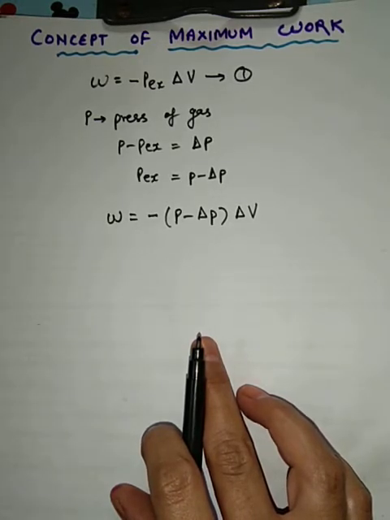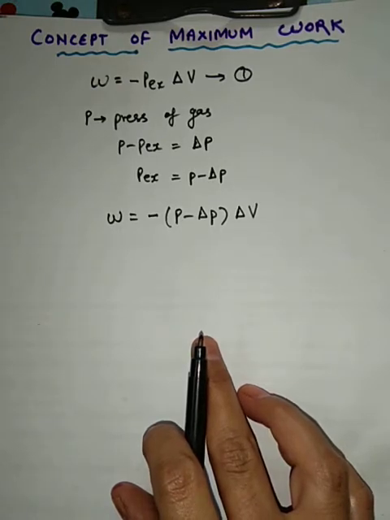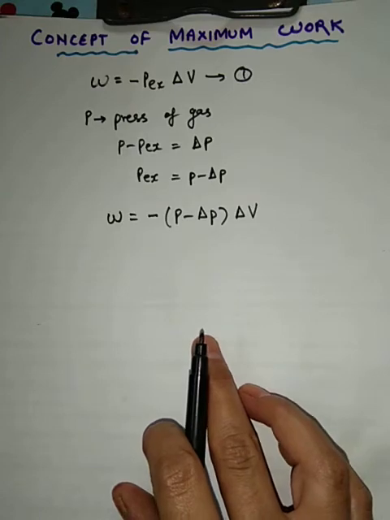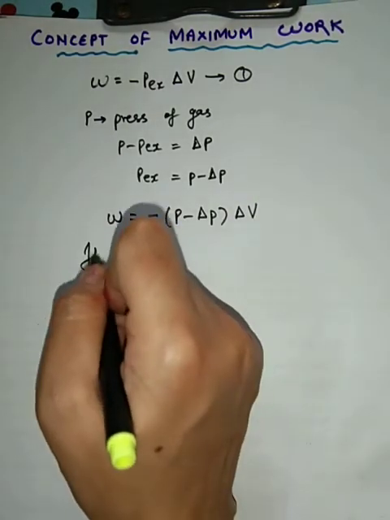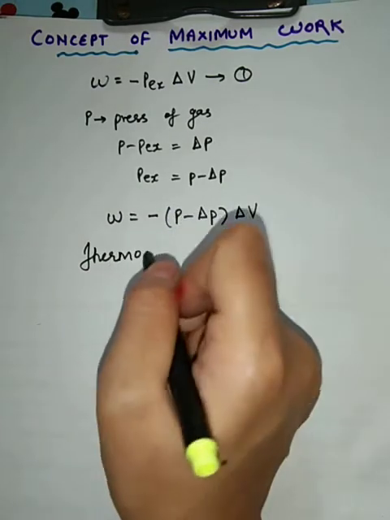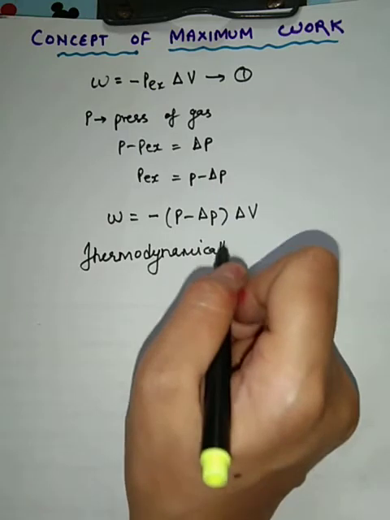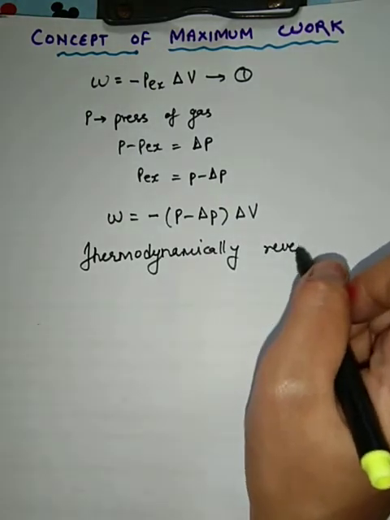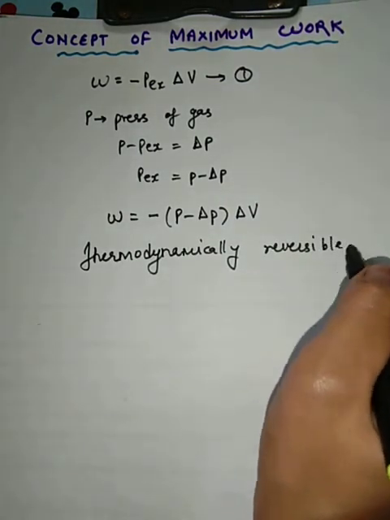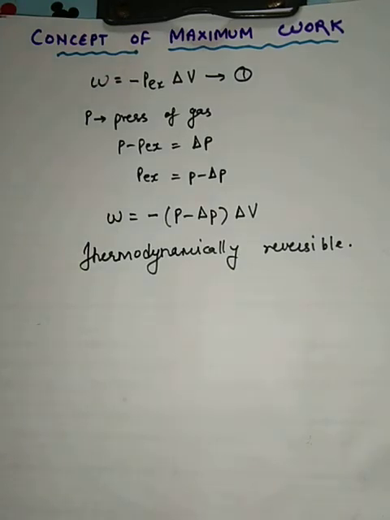So we can conclude that the maximum work can be obtained from a system when any change is taking place and this process is thermodynamically reversible. So when the process is thermodynamically reversible, we will say maximum work can be obtained from that system.